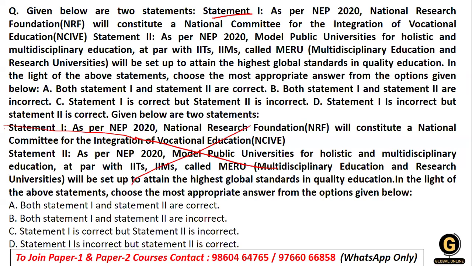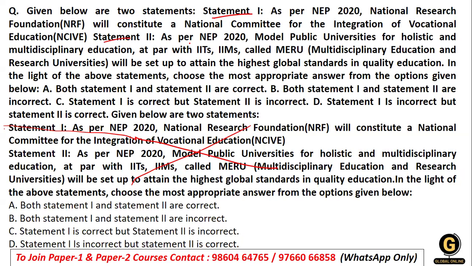Statement one says that under NEP 2020, the National Research Foundation will constitute a national committee for integrated vocational education. If you want, I'll reframe this statement later.